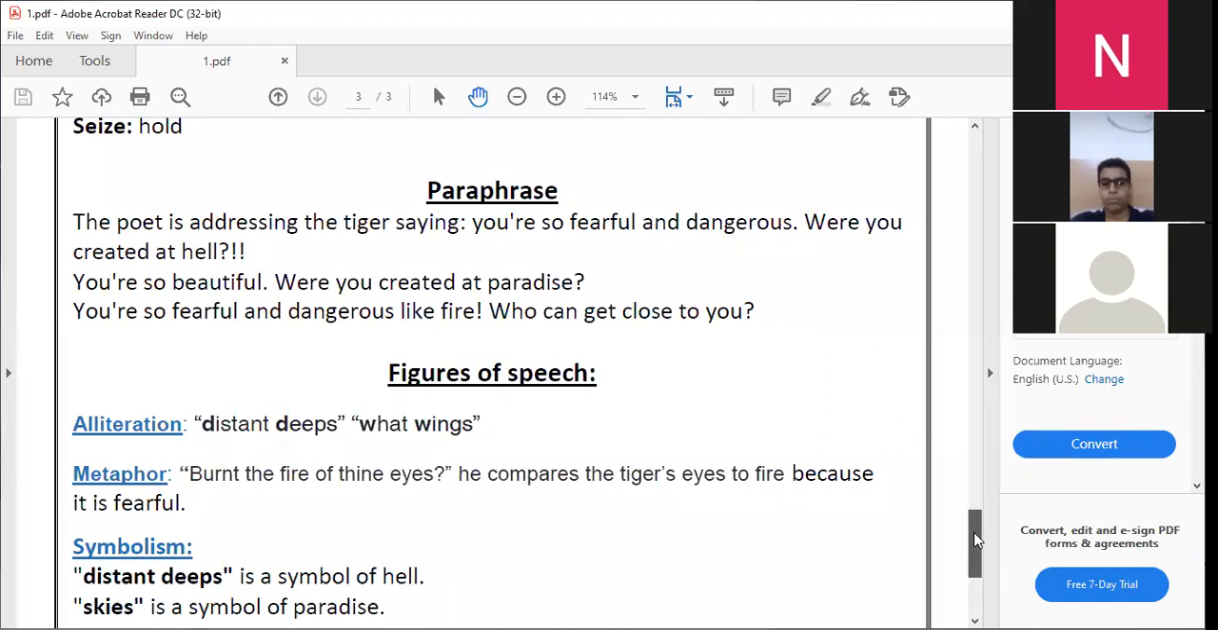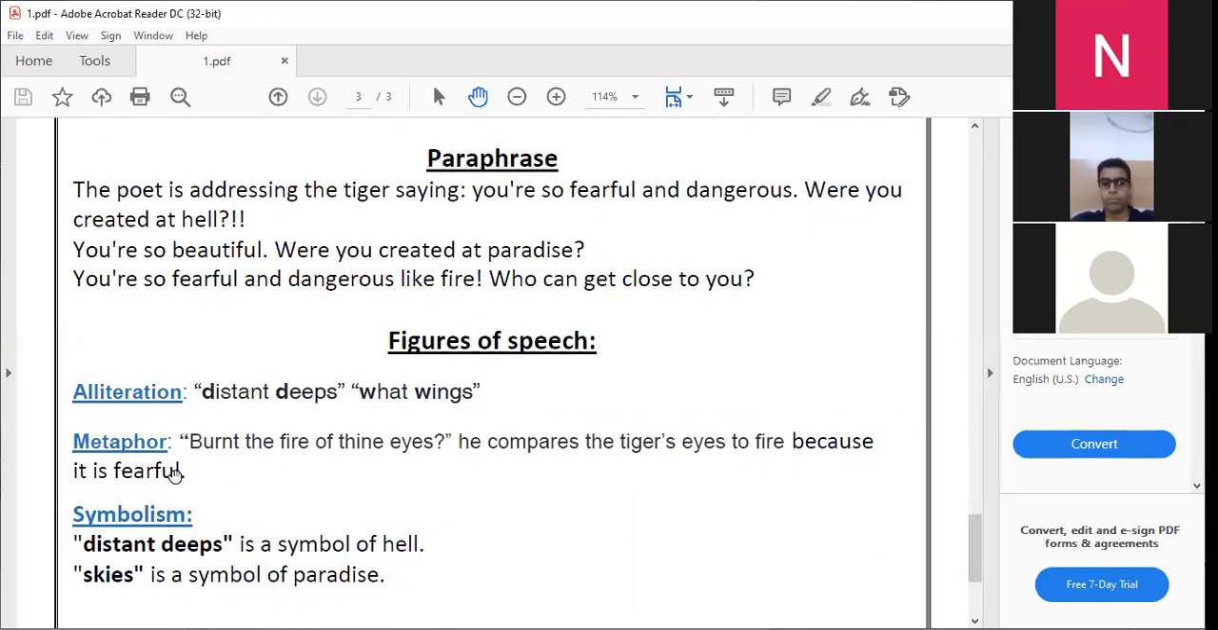Okay. Also, we have in this stanza a metaphor, burn the fire of thine eyes. The poet here compares the tiger's eyes to fire because it's fearful. And for sure, there is symbolism. We said before, distant deeps symbolizes the hell. Skies also is a symbol of paradise.